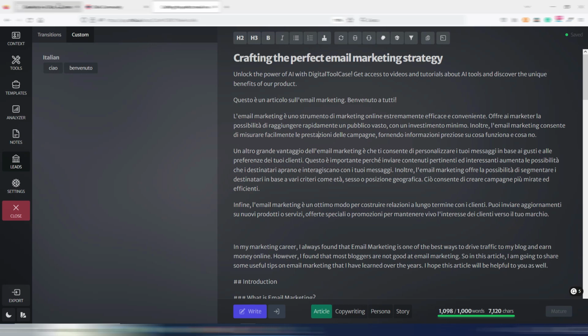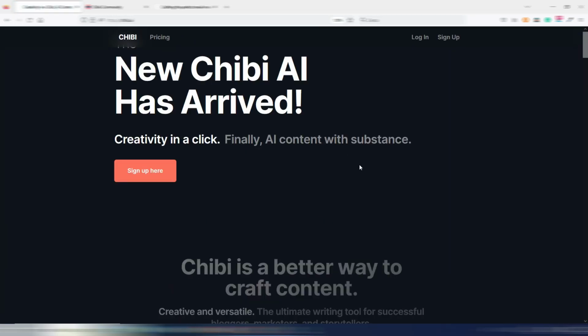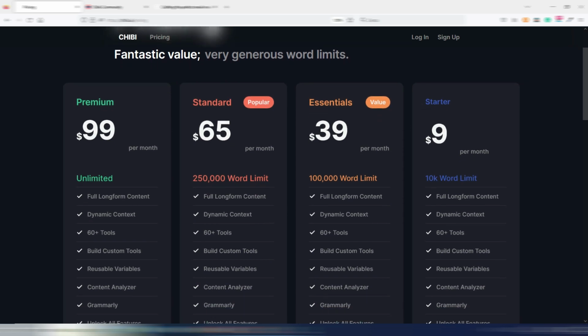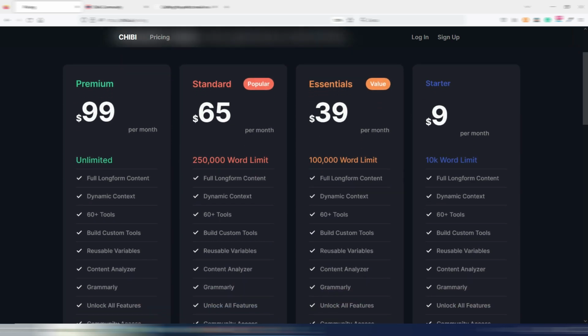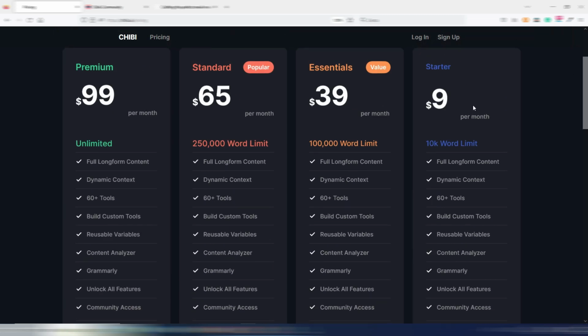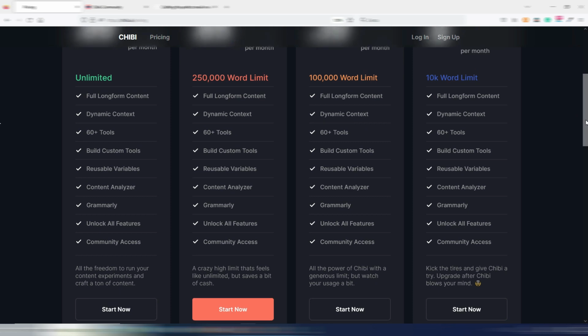Now let's talk about prices. Let me go here on the Chibi site and the pricing page. I said before you can start using Chibi with a few bucks per month because as you can see, the starter plan is only $9 monthly. Yes, you have a low limit, 10,000 words. This is just to try to use it. As you can see here, kick the tires and give Chibi a try. Upgrade after Chibi blows your mind.